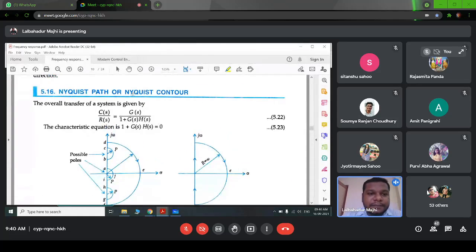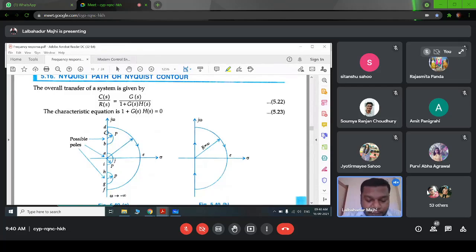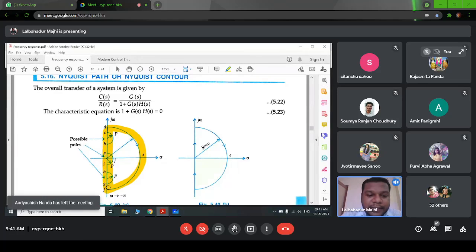So let's see how we can plot this Nyquist contour, or this Nyquist path. We are trying to find out if any roots of the characteristic equation are lying on the right hand side or not, because if they are on the right hand side, then our system will be unstable. So we have to check the entire right hand side of the S plane.